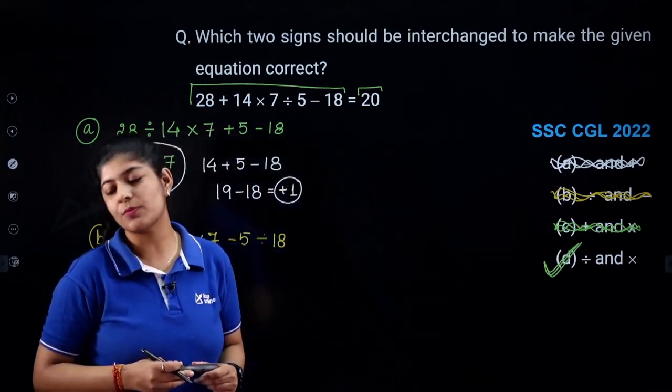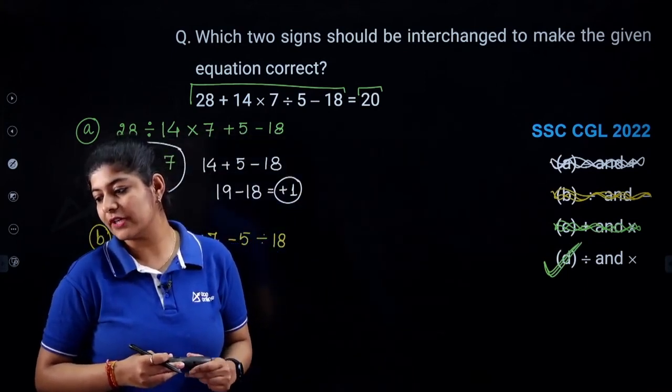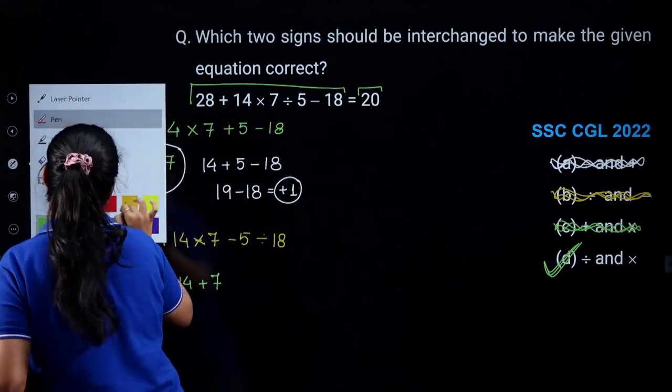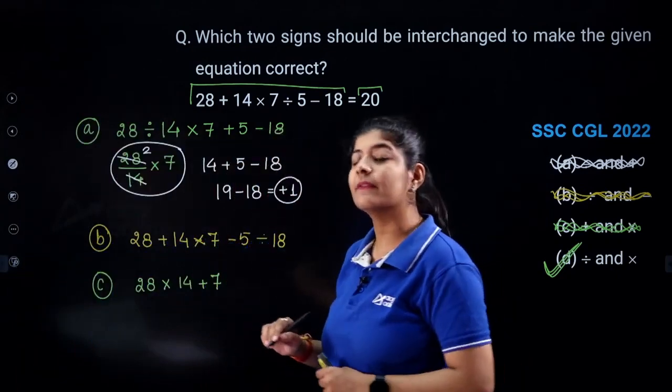Very good, Rajshekhar. Very good, Shrisha. All of you answered correctly. So the correct answer over here is our option number D, but we will check it as well.